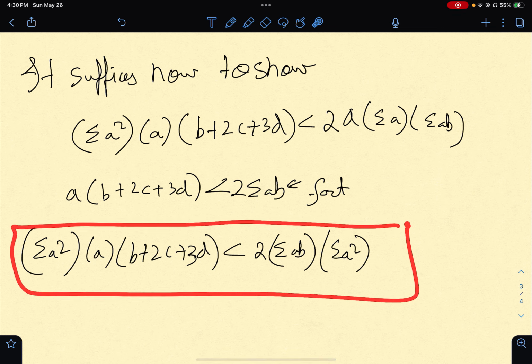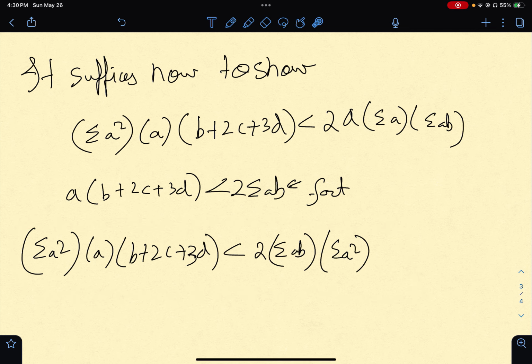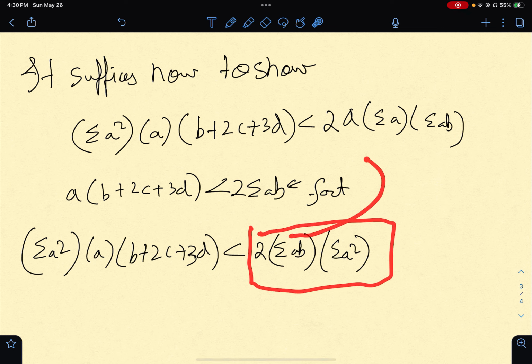Now, in fact, if I somehow squeeze this term in between these two terms, I am done.